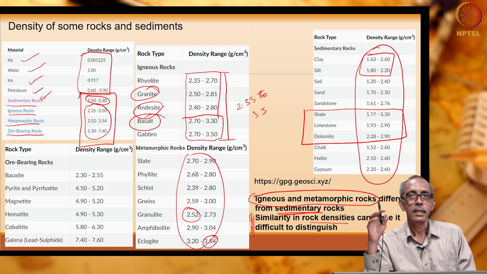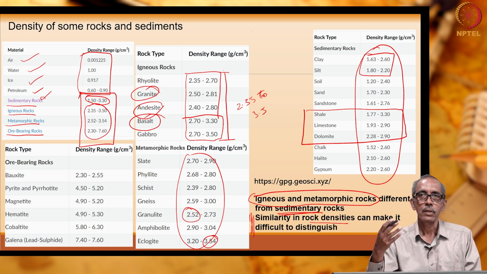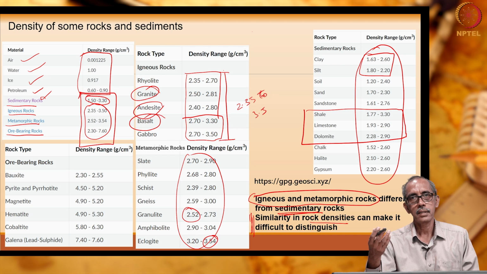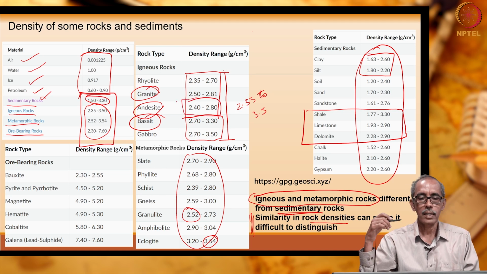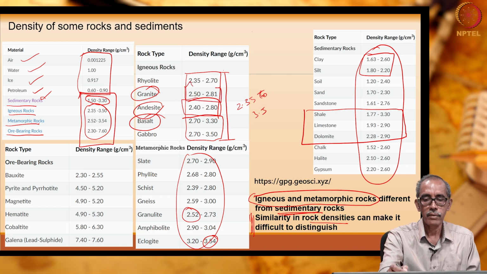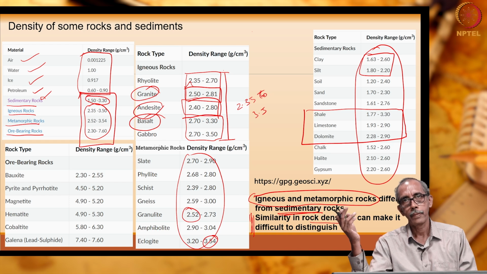So, the gravity measurement depends on variation in the density of rocks present beneath the area of our investigation. There will be some variation in the density of rocks, as you can see in this table showing the densities of different rocks. Even for the same rock it has a big range. For example, granite, the density is expected to vary, lowest can be 2.5, highest can be 2.8. That depends on how the rock occurs at the site.